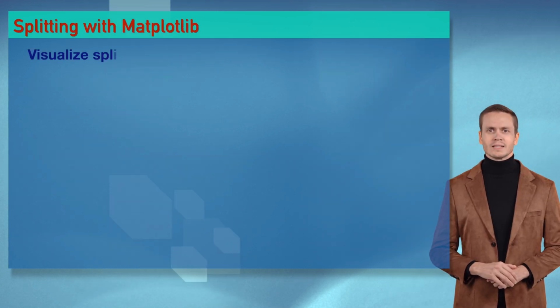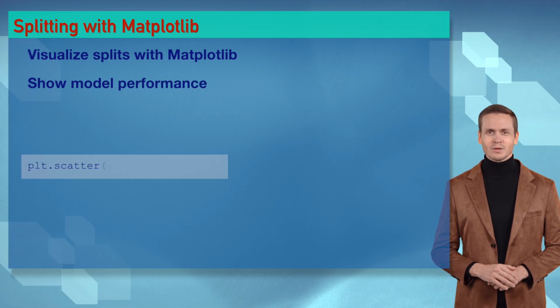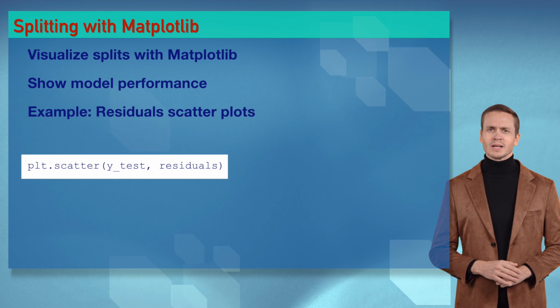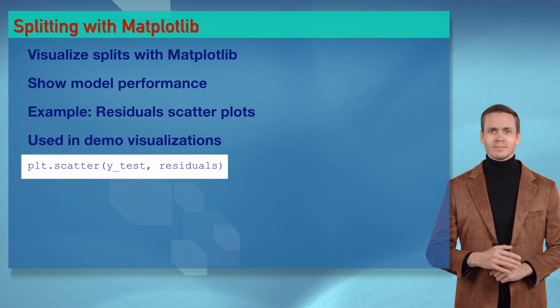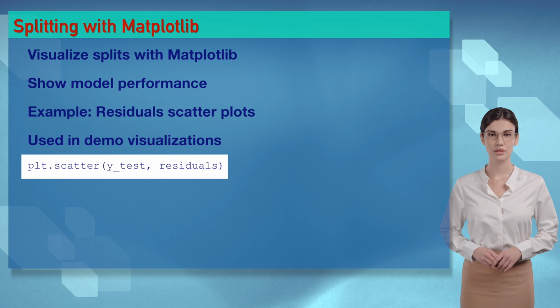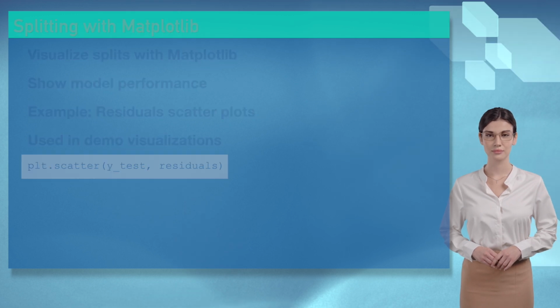Wizards, plt.scatter, y_test, residuals, is a visual serenade for Sophia, showing split AI results. It's a plot party, let's make these visuals pop. You're plotting my heart, Ethan. Wizards, matplotlib visualizes split data performance. Try it in our demo, it's like painting AI accuracy.